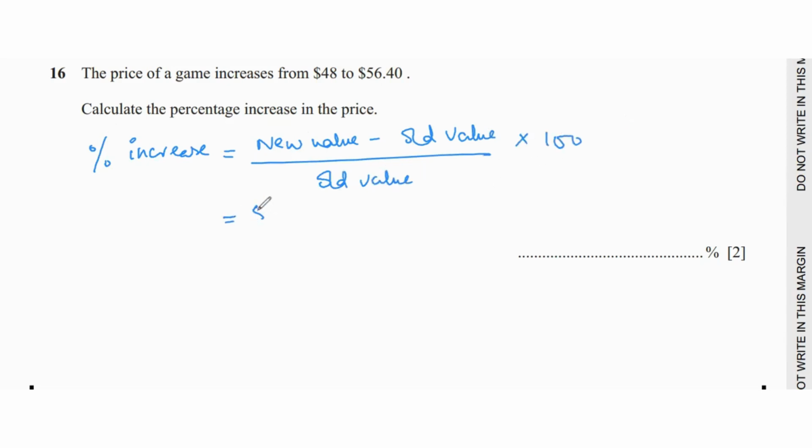New value is 56.4, old value is 48. Substitute the values in the formula, and when you solve it, what you should be getting is 17.5%. That is your percentage increase in the price.